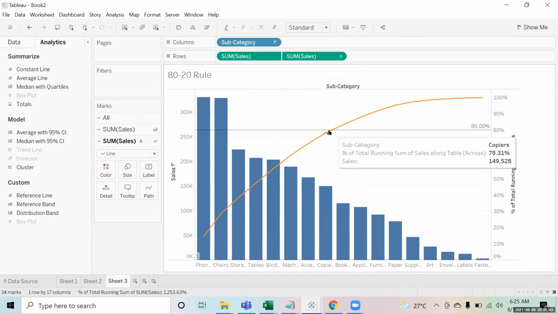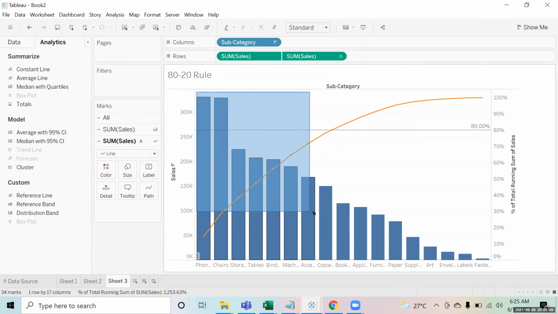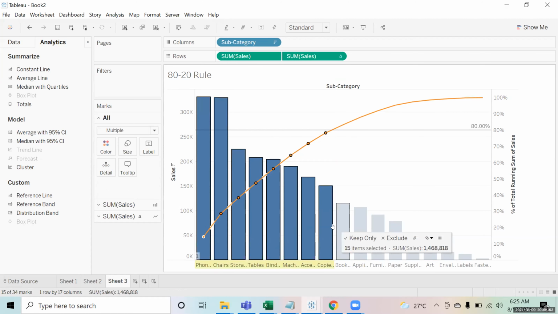So this is where 80% is coming. These are the categories or subcategories which are contributing to the 80% of the sales. So this is called a Pareto chart.